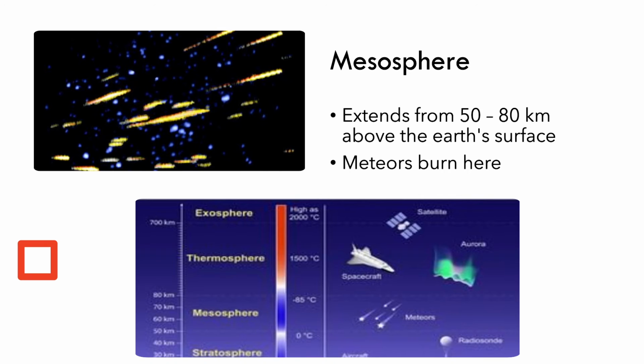In this layer, meteors slow down and burn up, and we are saved. It stops these meteors from reaching the Earth's surface.